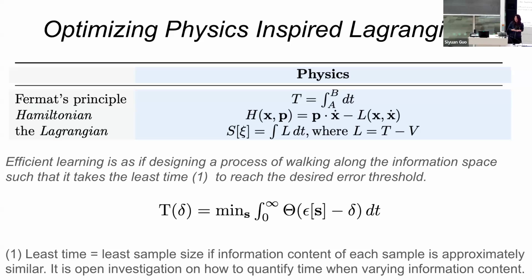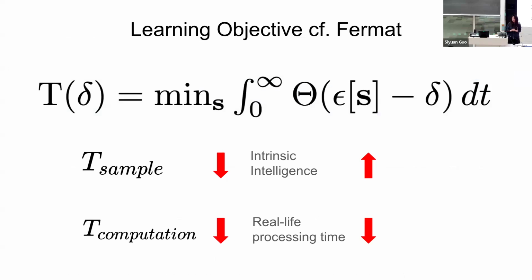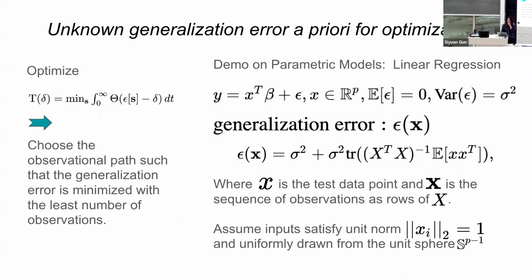Well, that was active learning. It was unsurprising. But we have this small problem, which is that the generalization error is unknown in general. So if we want to compute that, we have to assume a parametric model, and I start to say, what's my generalization error, and how should I choose my data?